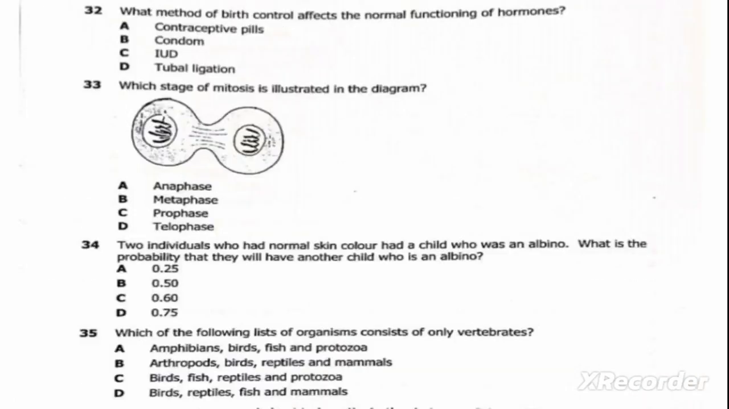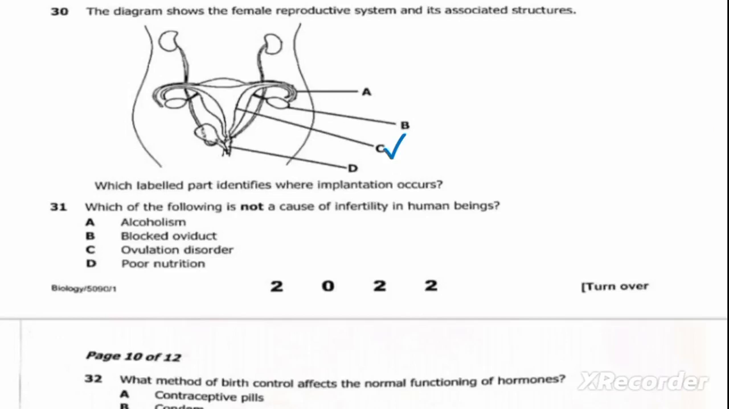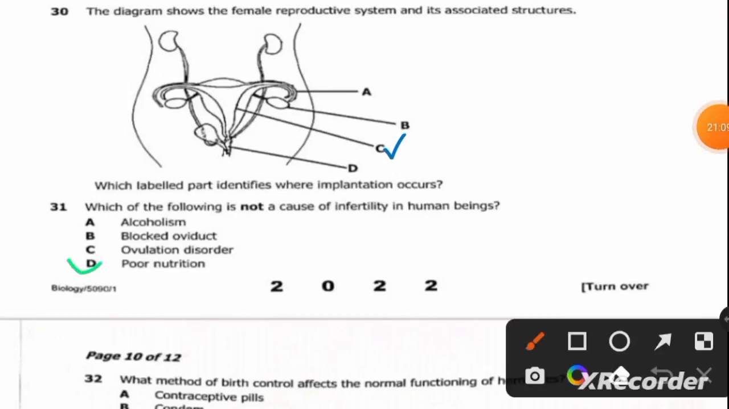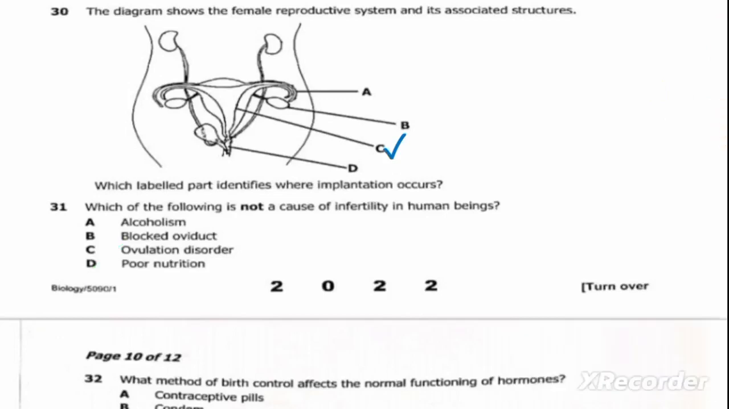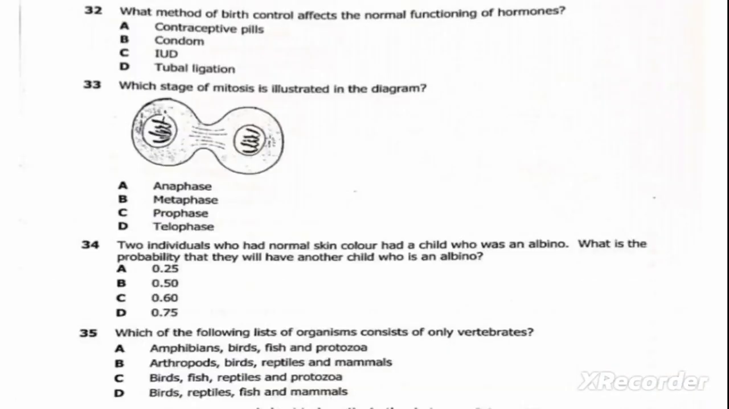So therefore, our correct answer here is poor nutrition, which is D. Okay, we move on to the next question, which is question 32.